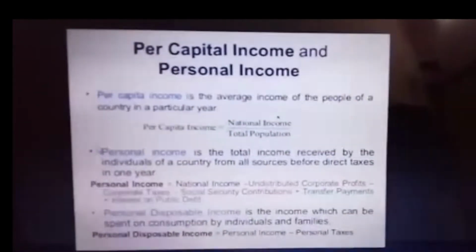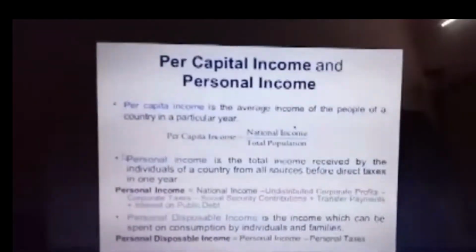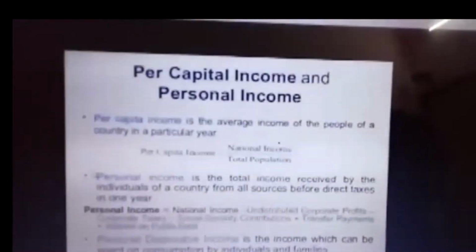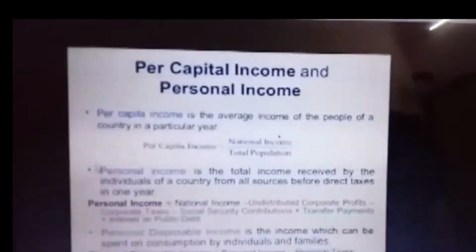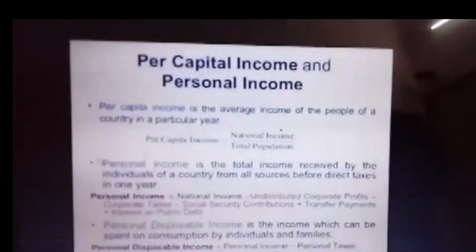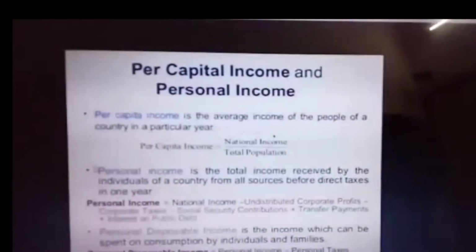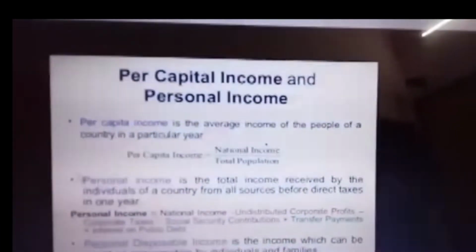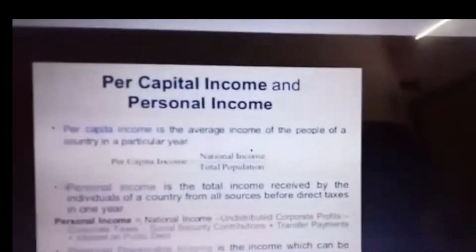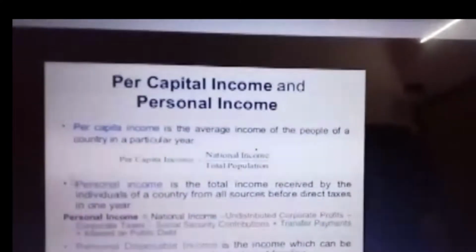The next one is per capita income. What is per capita income? It is the average income of a person in the country for a particular period of time or a particular year. That is known as per capita income. The per capita income formula is national income divided by total population.